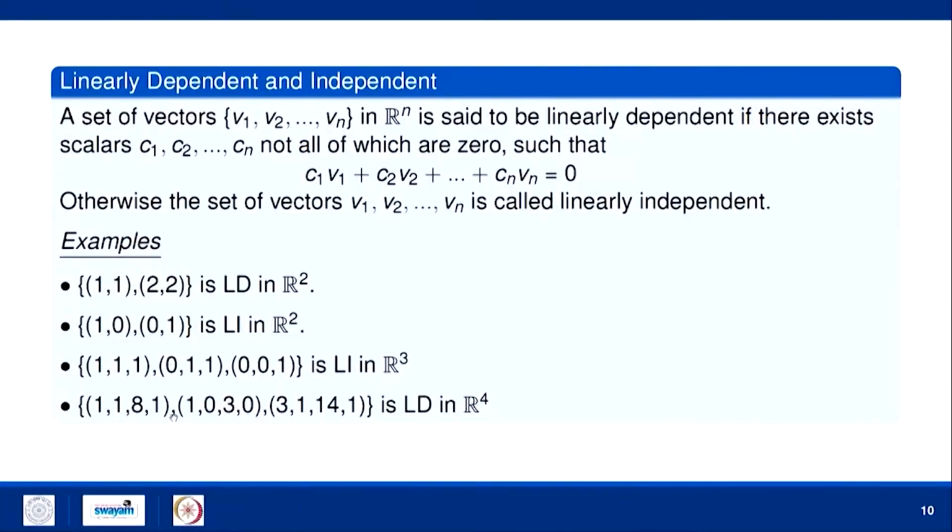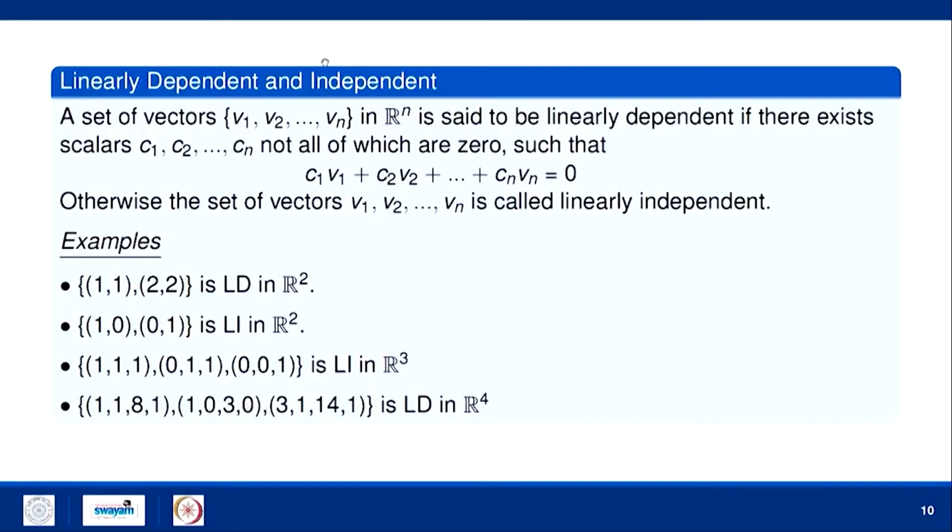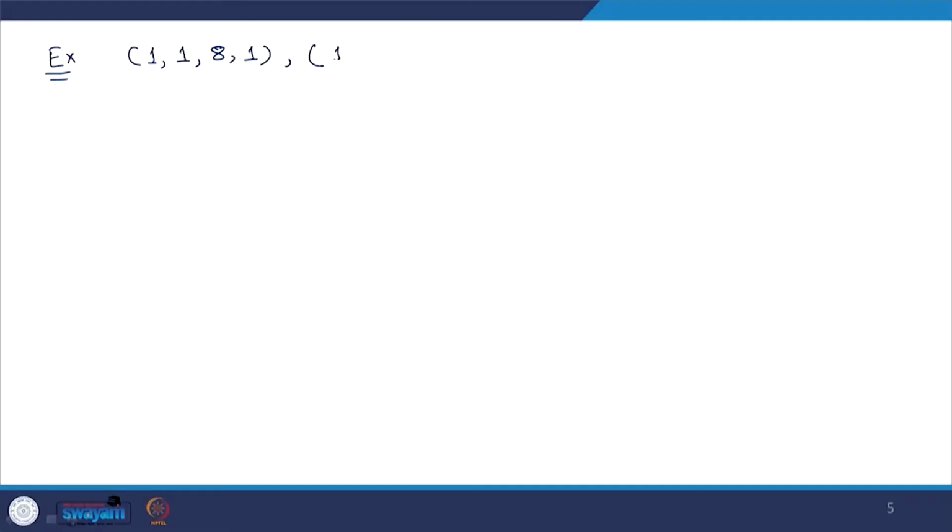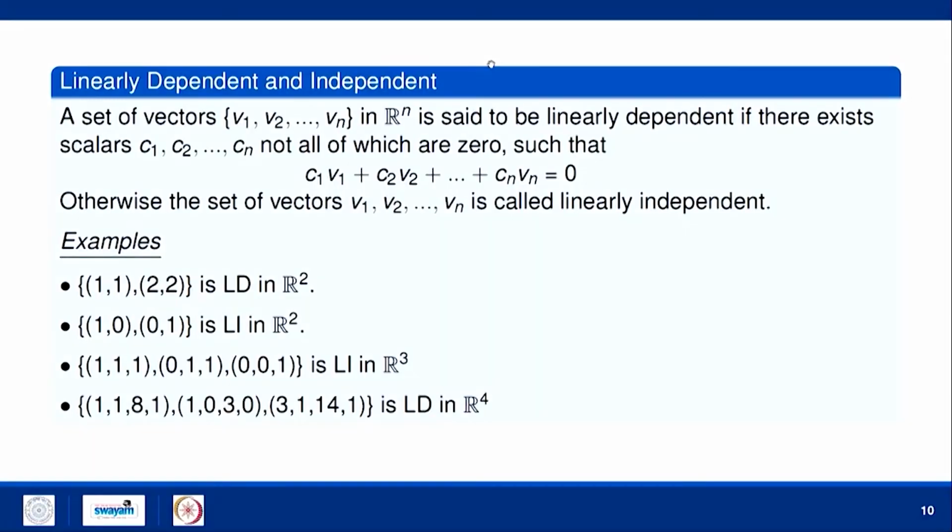So, for example, take this one: 1 1 8 1, 1 0 3 0, 3 1 14 1.